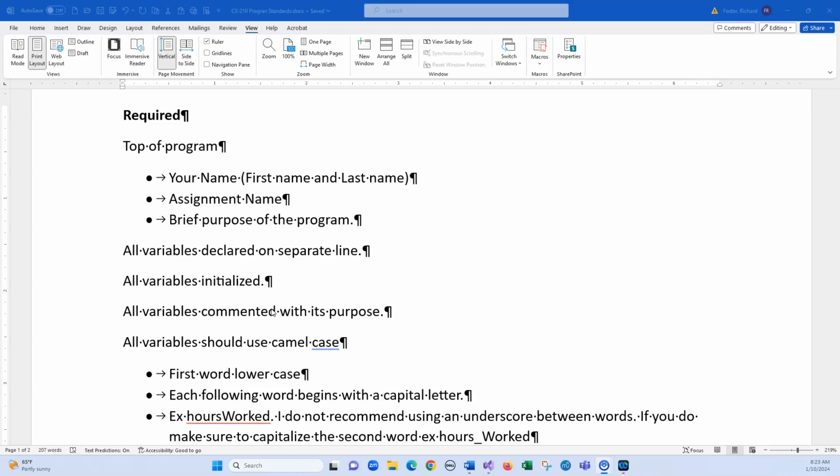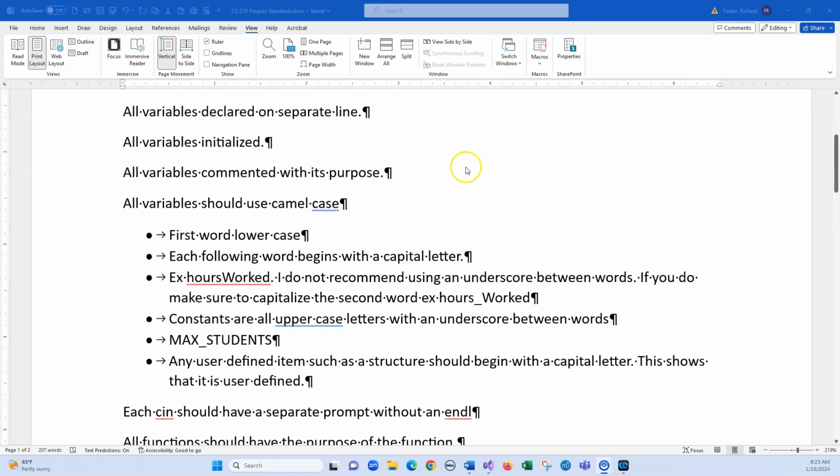Then all variables should use camel case. So I've broken it down for you. Now I totally understand that camel case does allow you to put an underscore in the beginning. I prefer that you do not do that. I also prefer that you do not put an underscore in the middle of a word. So let's just go over how I would like you to do it. First word should be all lowercase, beginning with a lowercase letter.